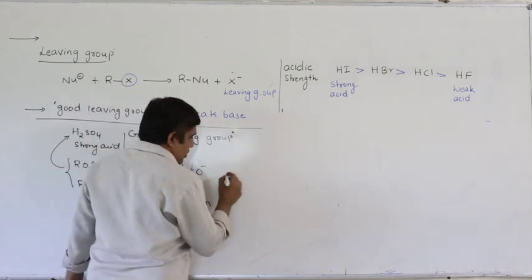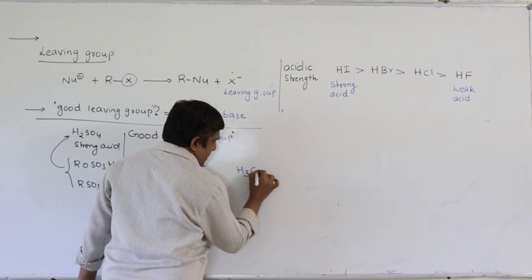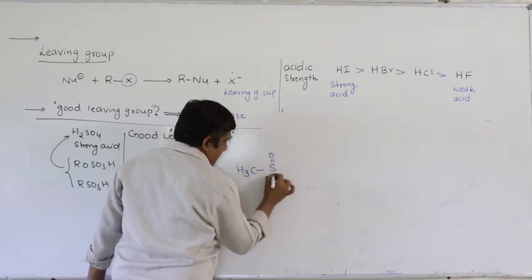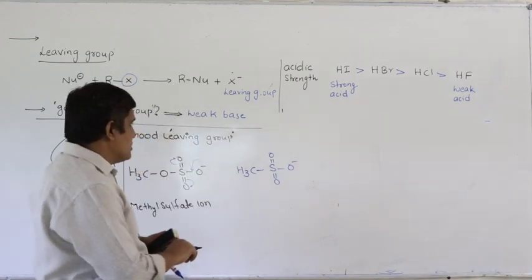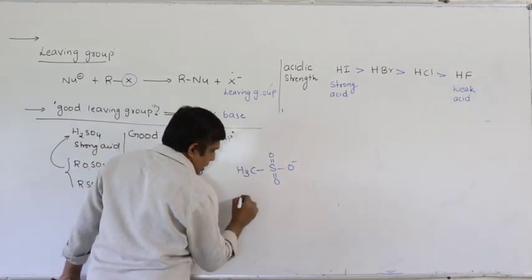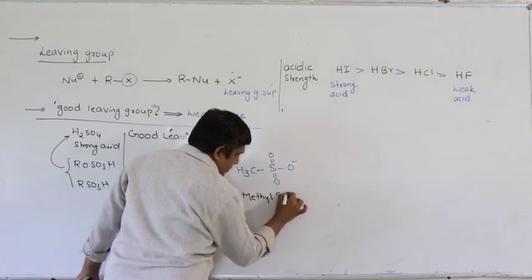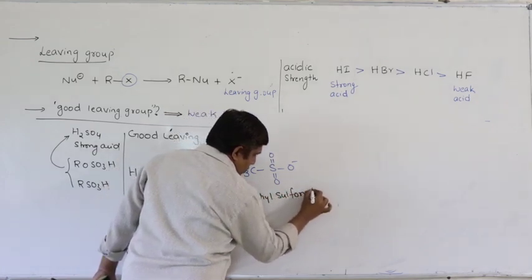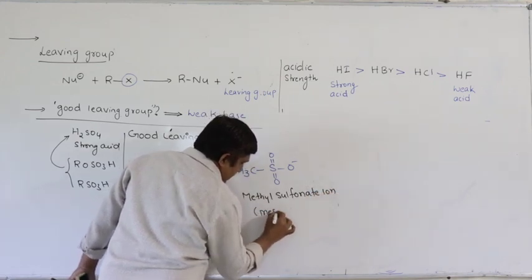Similarly, you can write some more. So this is methyl sulfonate ion, or you can call it mesylate ion.